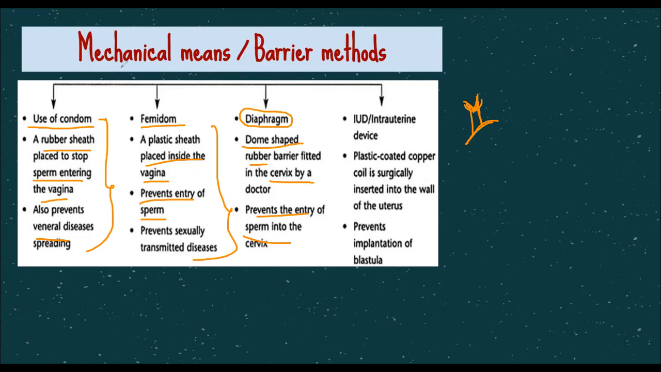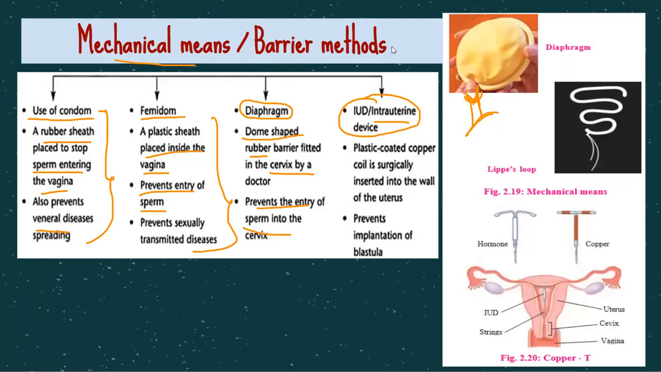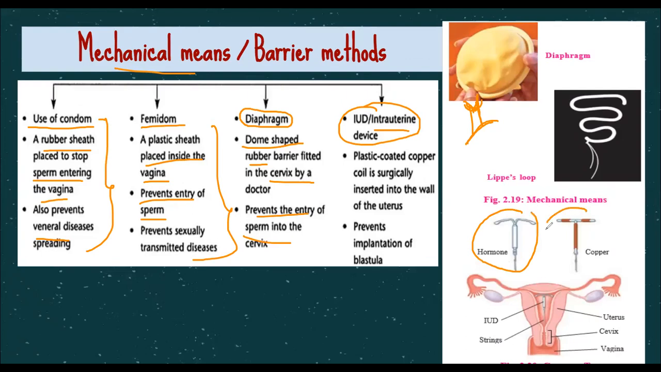Another mechanical means is the use of IUDs, that is intrauterine devices. What are these intrauterine devices? Basically, they are these small devices. You can see like this or this. There are two types, hormonal and copper based. These T-shaped devices can be inserted into the uterus. So you have three-level protection: the first level at the vagina, the second level at the cervix, the third level at the uterus.